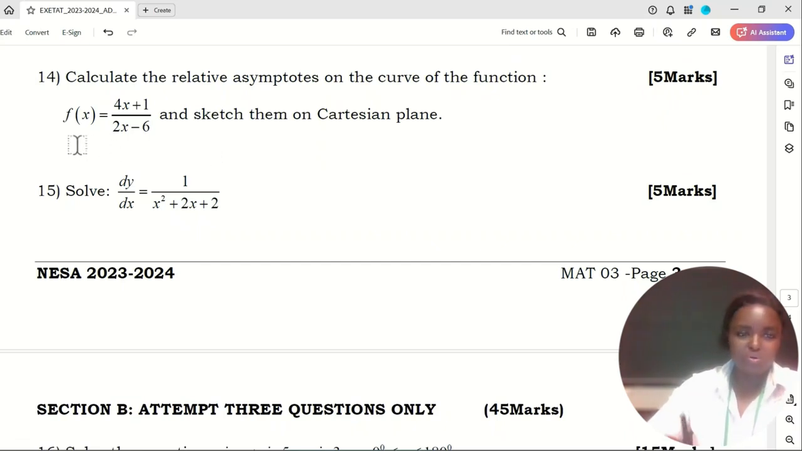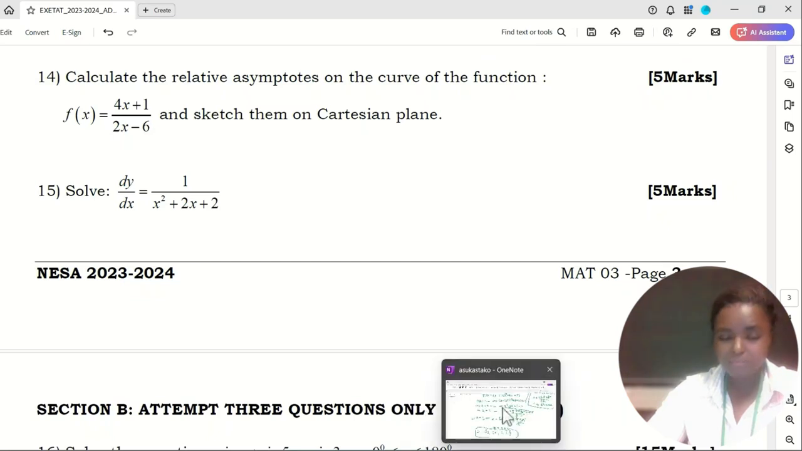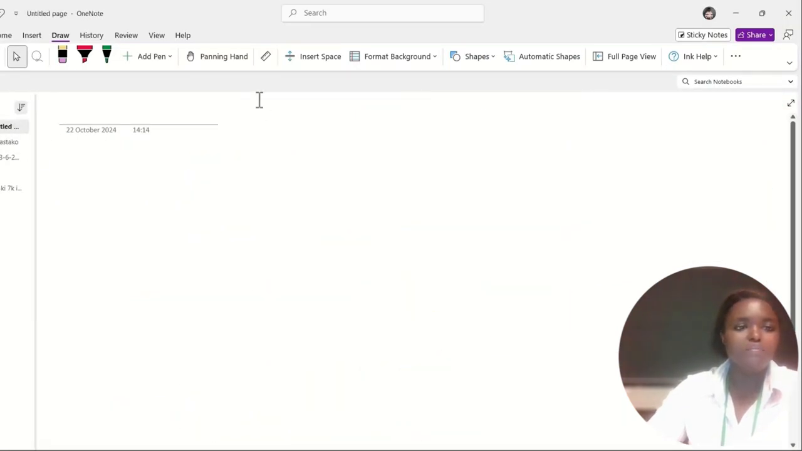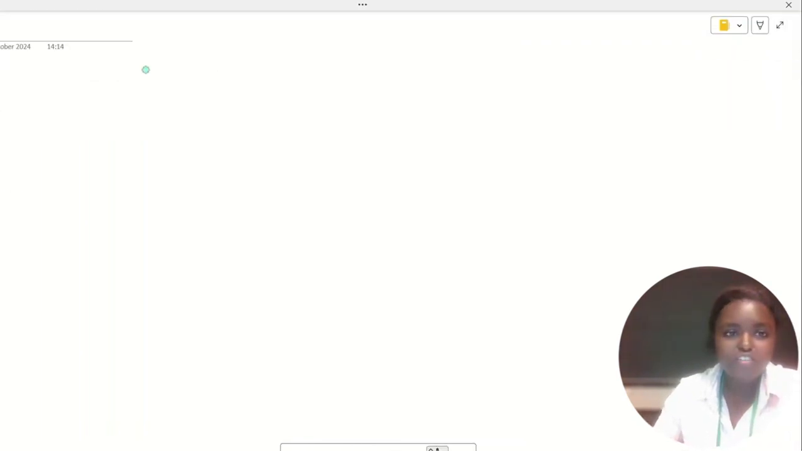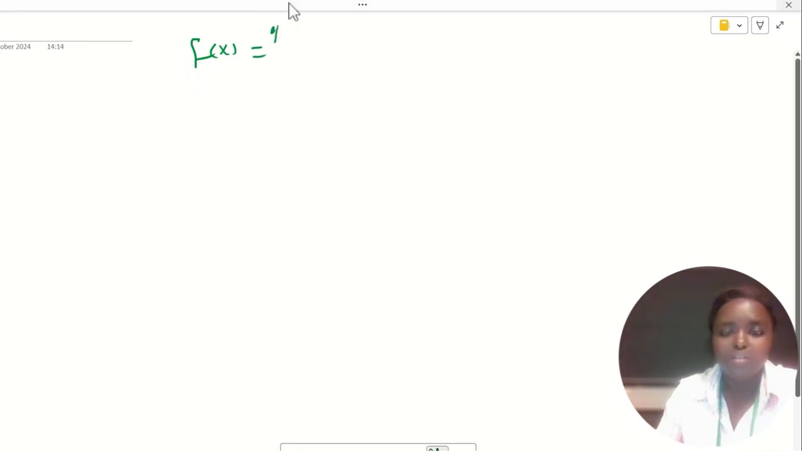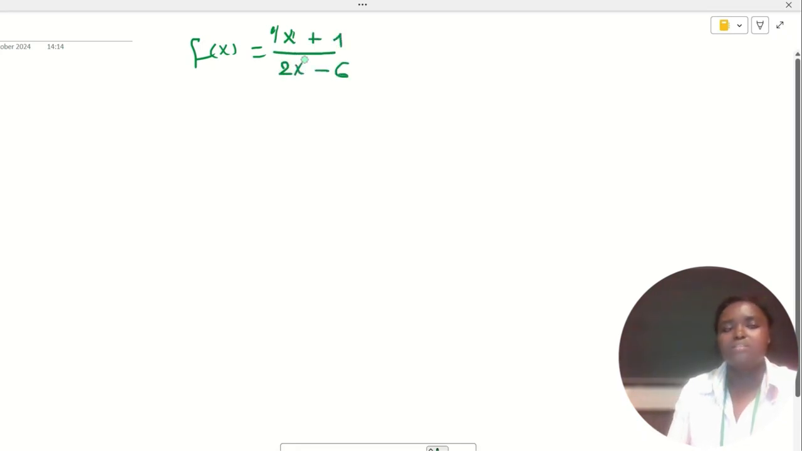Okay, all right. So we have this 4x plus 1 over 2x minus 6. I take another page. We have our function f of x equal to 4x plus 1 over 2x minus 6. This is the function that we have, and we are asked to find asymptotes to this function, and then sketch those asymptotes in the Cartesian plane.